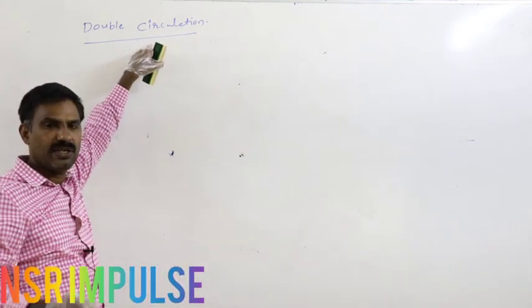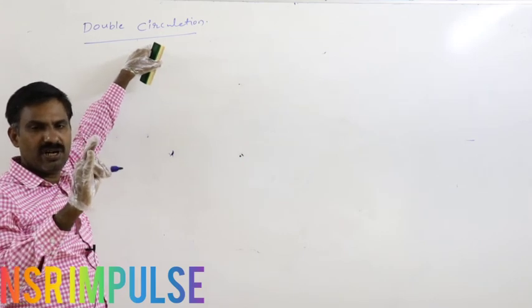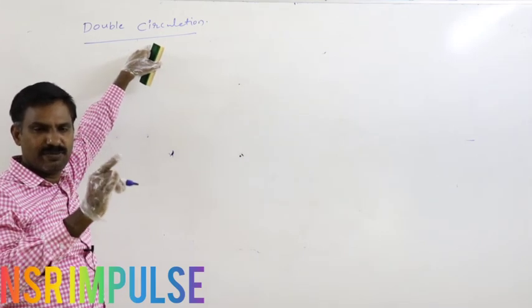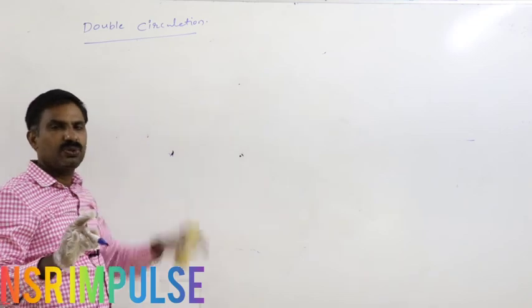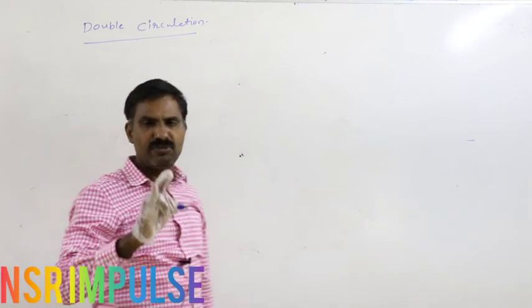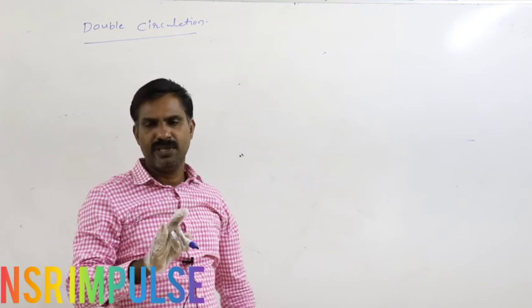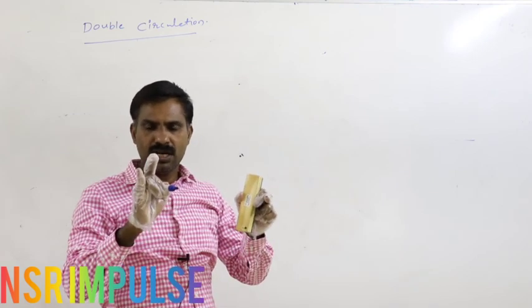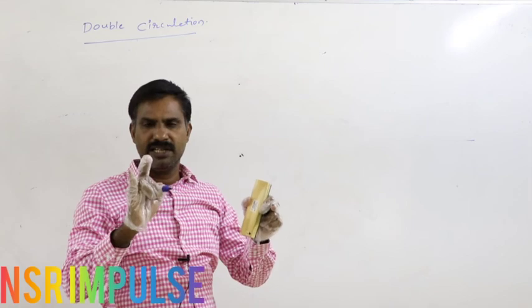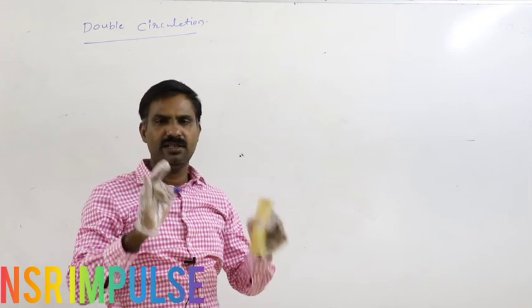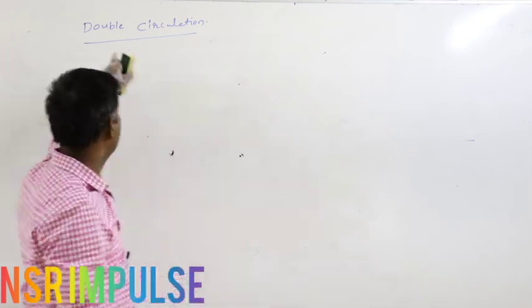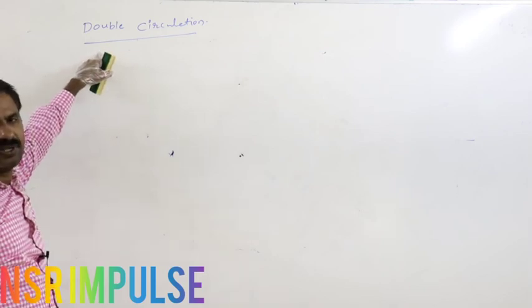Means definitely through the right side of the heart chambers, deoxygenated blood is separately circulated. Through the left side of the heart chambers, oxygenated blood is separately circulated. If these oxygenated and deoxygenated bloods are circulated separately, then that is said to be double circulation.